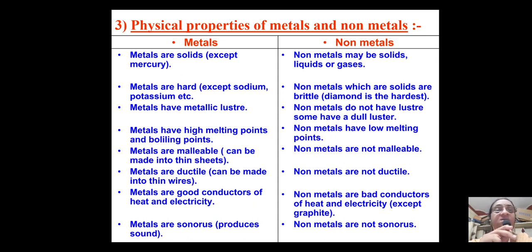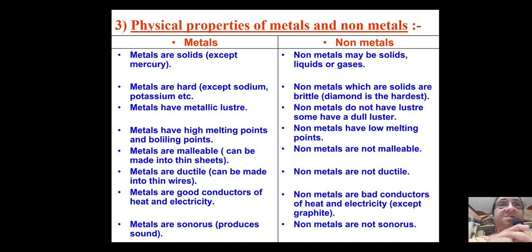How are metals and non-metals different from each other? Okay, so metals are mostly solids except mercury, which is a liquid. Non-metals may be solids, liquids, or gases. Metals are hard, excepting sodium, potassium, etc. And non-metals are usually not very hard. In fact, they can be broken. Exception is again diamond, which is very, very hard.